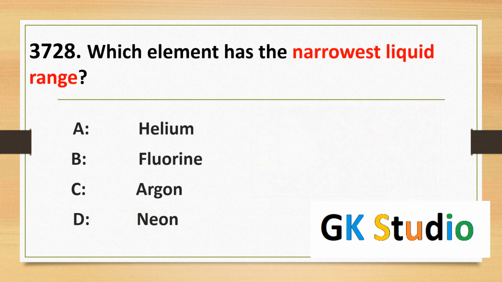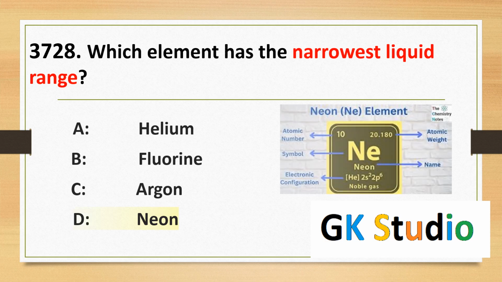Which element has the narrowest liquid range? Neon. Among the following elements, neon has the narrowest liquid range, and its atomic weight is 20, its atomic number is 10, and its symbol is Ne, and its electronic configuration is 2s2 2p6.